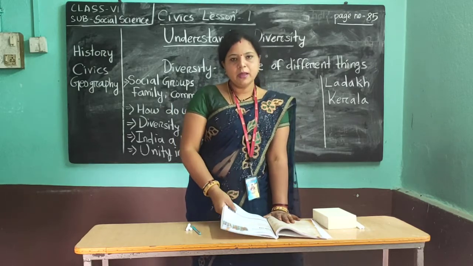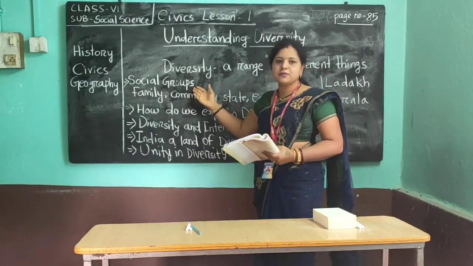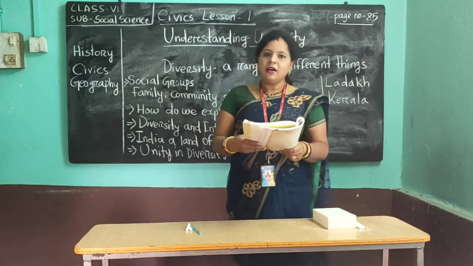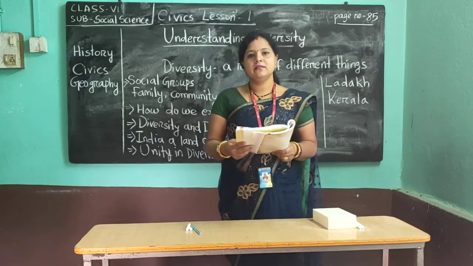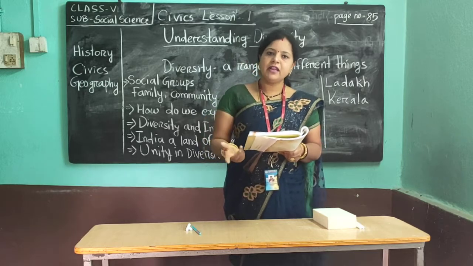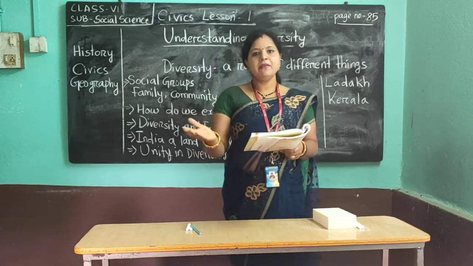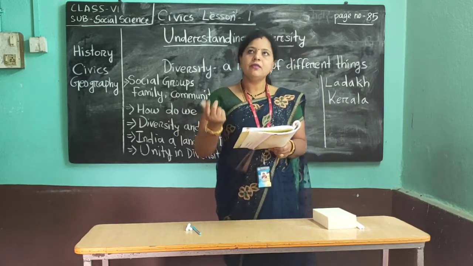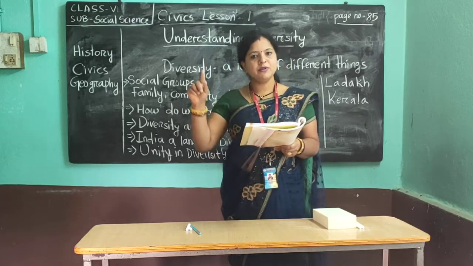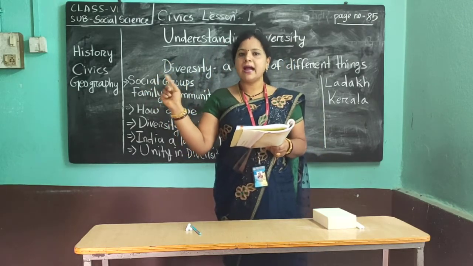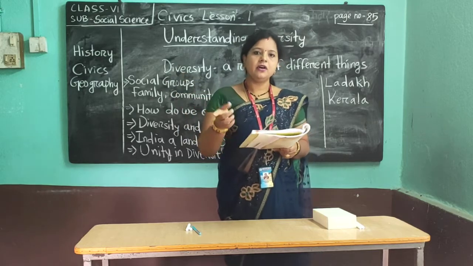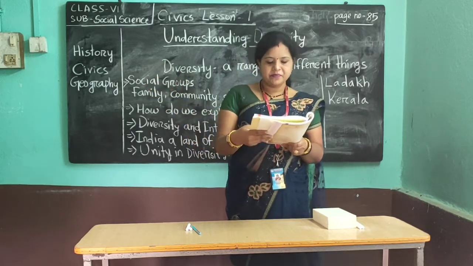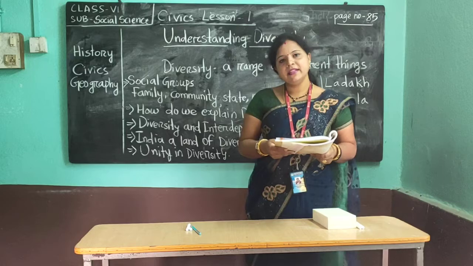Okay, so here the first thing we will learn about is social groups. What are social groups? A human being cannot fulfill their needs on their own. Can we fulfill every demand on our own? No, we depend upon each other. Yes or no? How do we depend? If you want one chocolate, will you get it just like that? No, you have to go to the nearby shop and buy the chocolate. So on whom do you depend? You depend on the shopkeeper. So people depend upon each other to fulfill their needs.